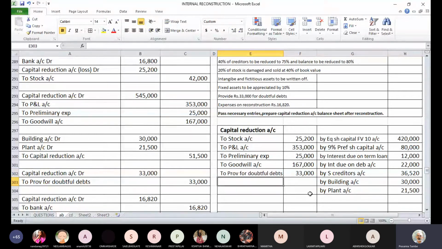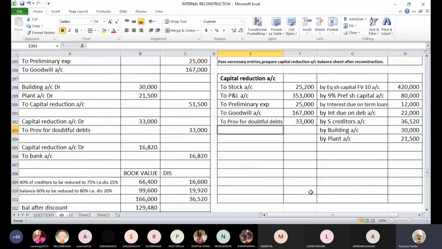To provision for doubtful debts, 33,000 debited in the same account. And the last one is for expenses. You have paid expenses, so to bank account. These are expenses, 1,820 rupees.